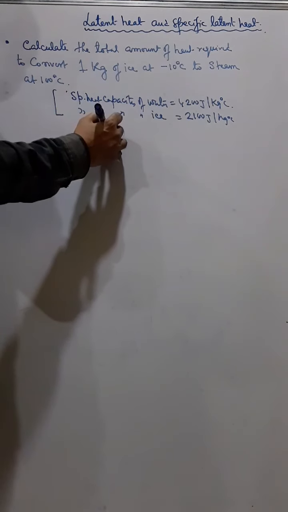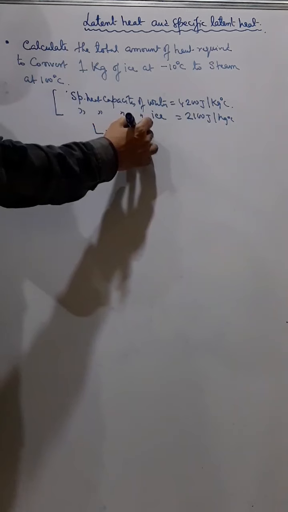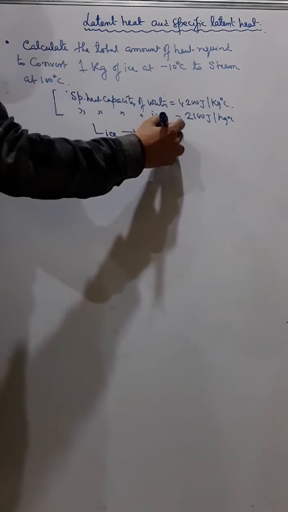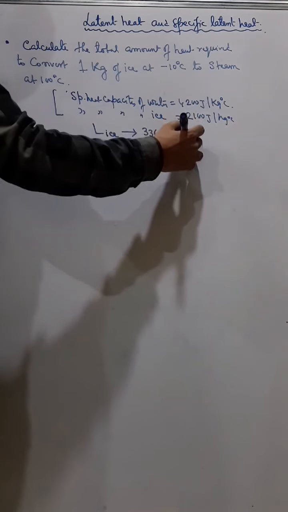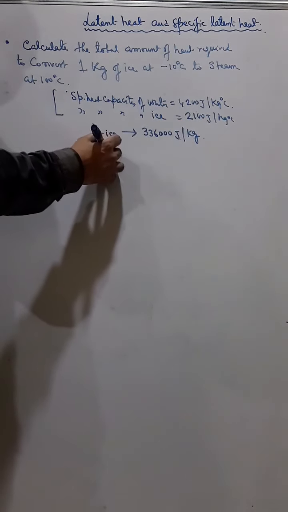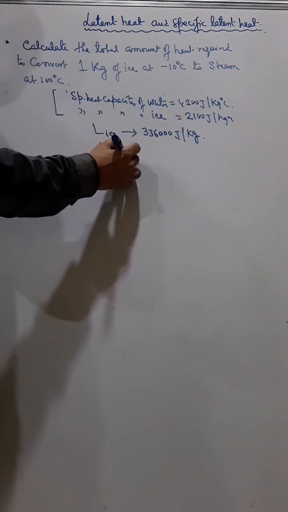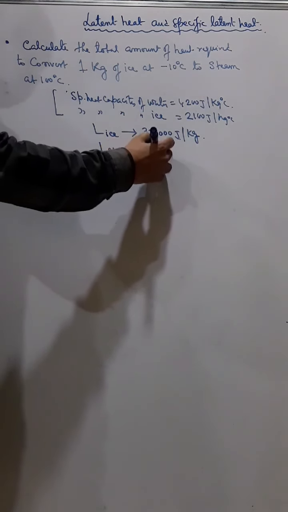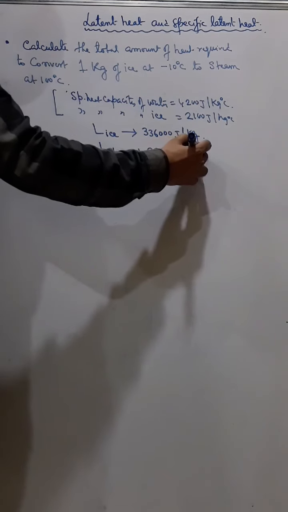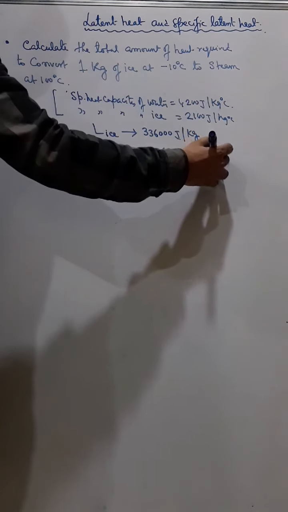Latent heat of fusion of ice, that is 336,000 joule per kg. And latent heat of vaporization of steam, that is 2268,000 joule per kg.